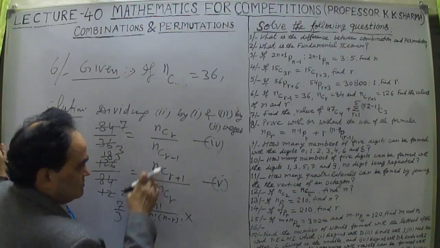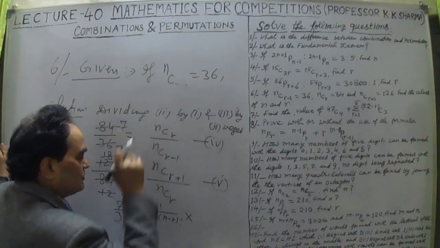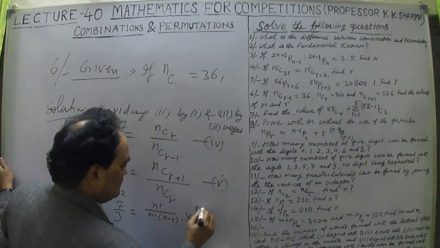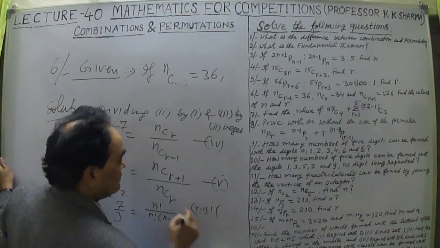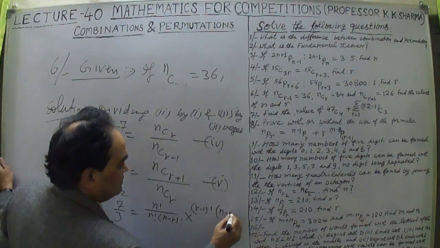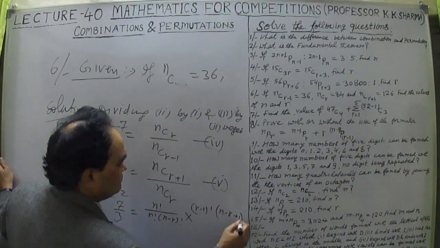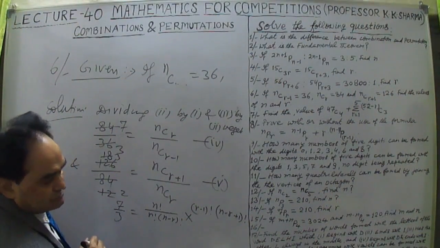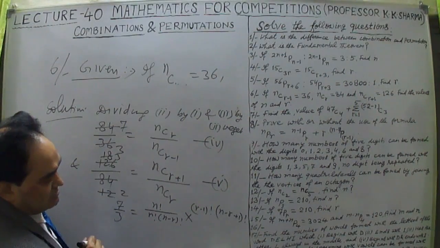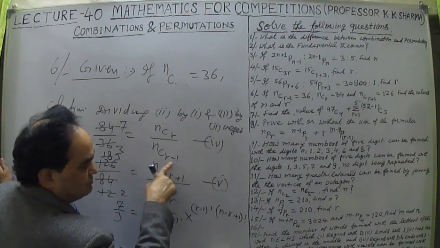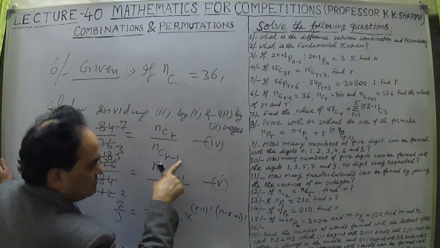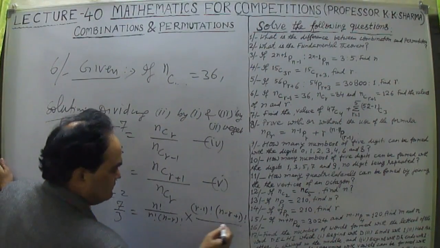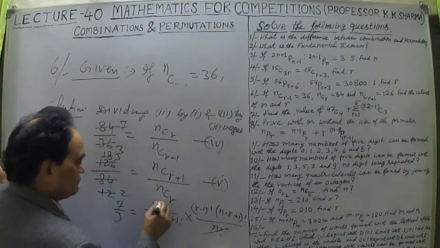This nCr-1 means factorial r minus 1, and the second will be factorial n minus r plus 1. That is the value of this, because n minus r minus 1 plus 1 is n minus r plus 1 factorial divided by factorial n. Factorial n cancelled out.